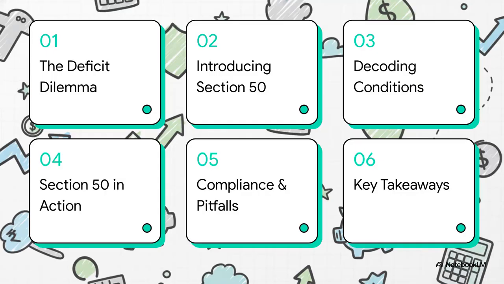All right, here's our game plan for today. We'll start with the core problem these associations face, introduce Section 50 as the solution, and then break down all the conditions. We'll walk through a real-world example, talk about compliance and what not to do, and then wrap it all up with the key takeaways.